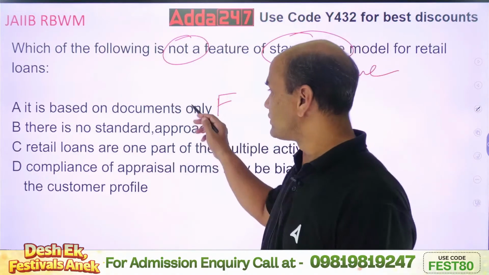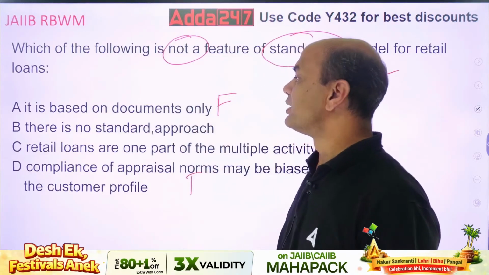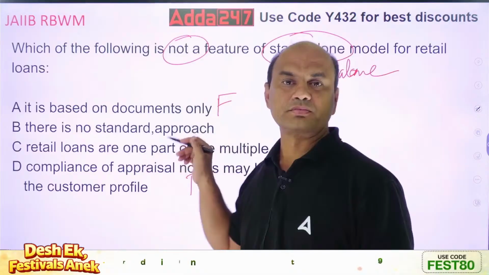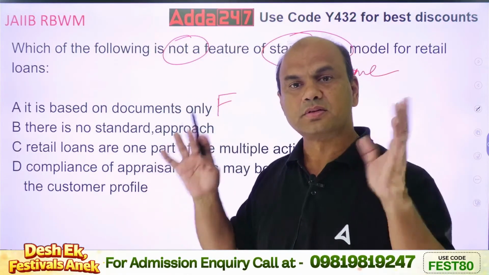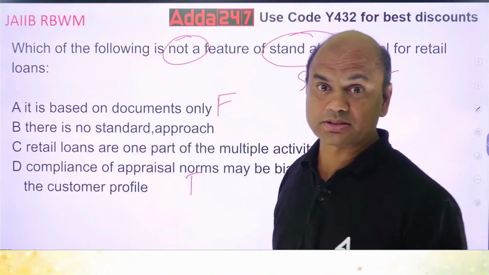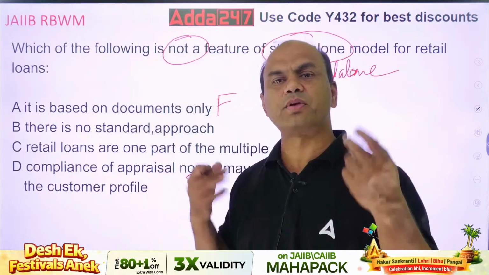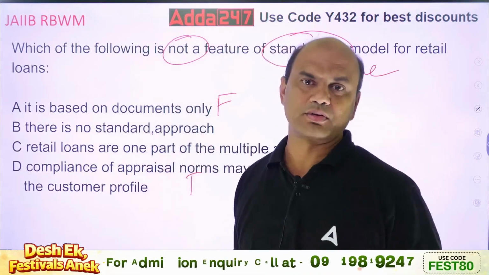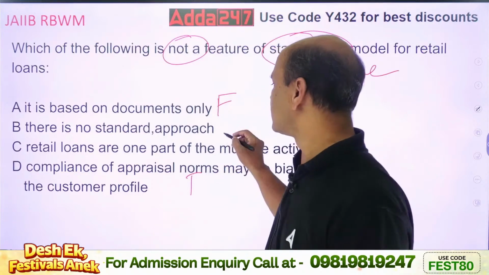So this is false. This is true. What about the remaining two? There is no standard approach. It can happen. What the manager does, that is banking. In many branches I have seen. Every manager has a different concept, different way of working. So what he or she does is banking. So no standardized approach. True.